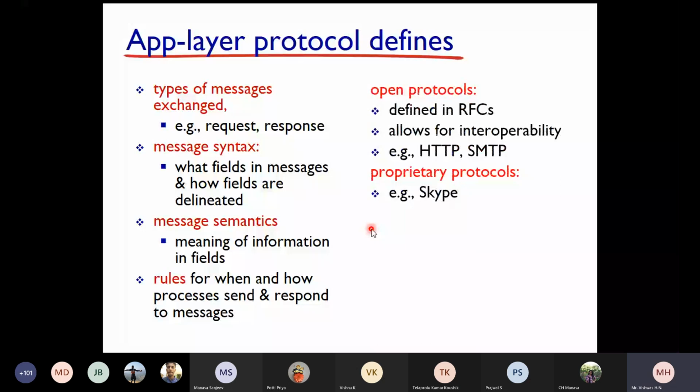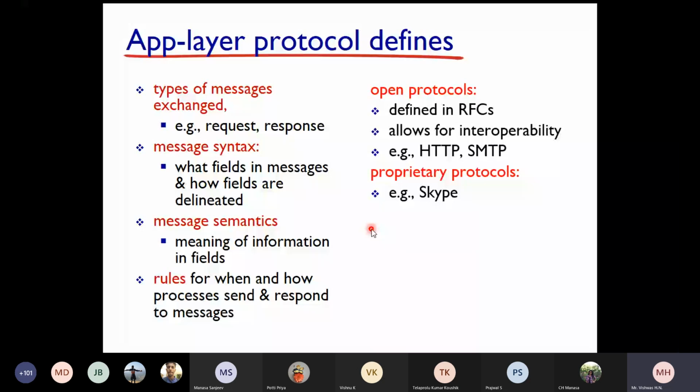Types of messages exchanged: basically request message and response message. Message syntax: what fields are in the message and how fields are delineated. It depends on the protocol. If you are using the HTTP protocol, the syntax is different. If you are using the FTP protocol, the syntax is different. Different protocols have different syntax. Message semantics: the meaning of information in the fields. Rules for when and how processes send and respond to messages. Again, that also depends on the protocol. The protocol itself is the rules.